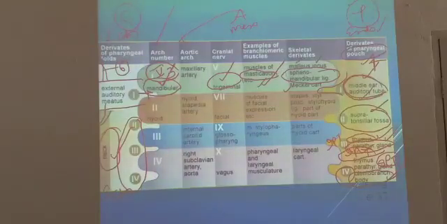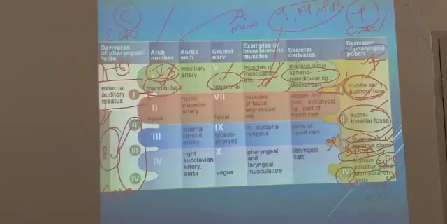For example, medial pterygoid and lateral pterygoid and masseter muscles. What are the muscles of mastication? You have temporalis, medial pterygoid, lateral pterygoid and masseter. These are going to be forming the muscles of mastication, as you could see here. So this is all related.